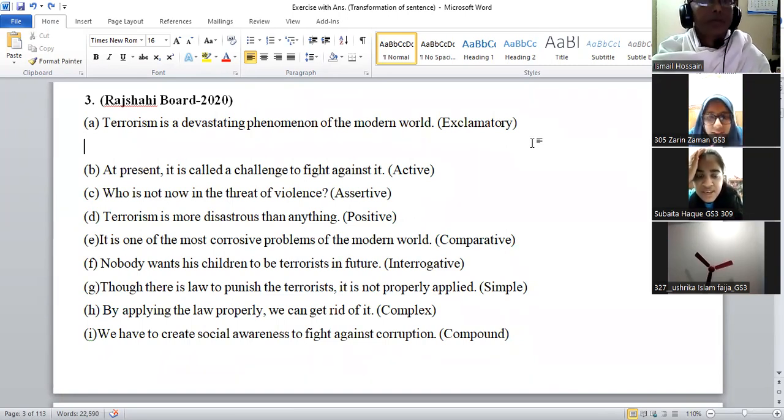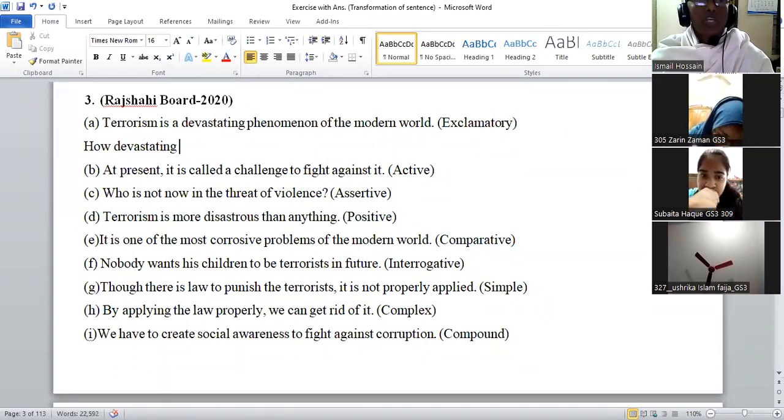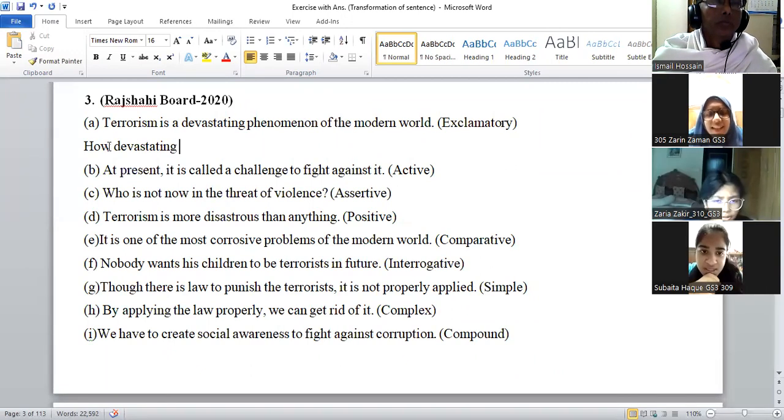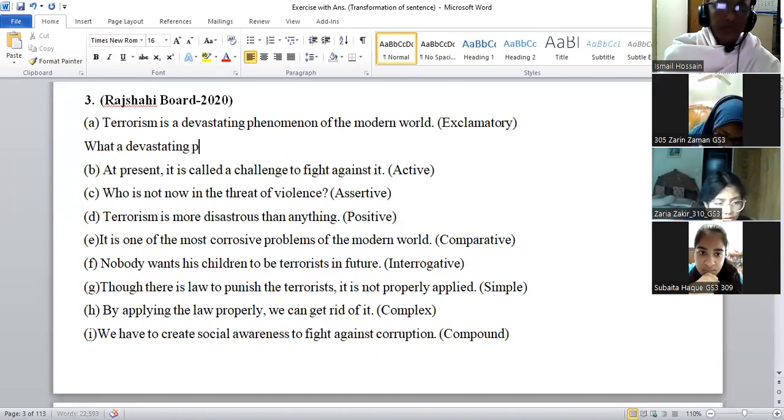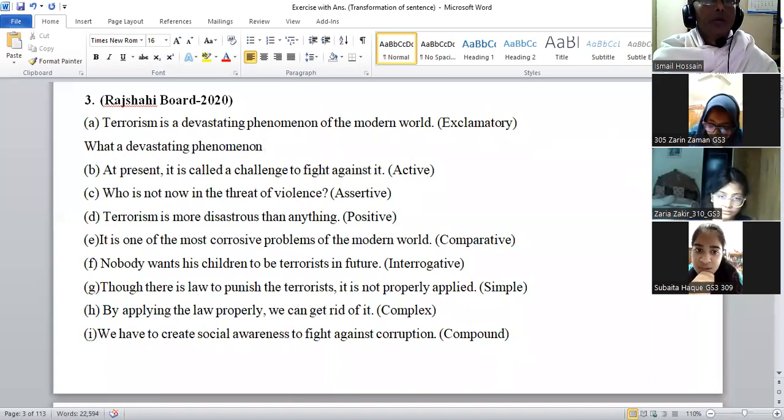How devastating a phenomenon terrorism is of the modern world! What a devastating phenomenon terrorism is of the modern world!